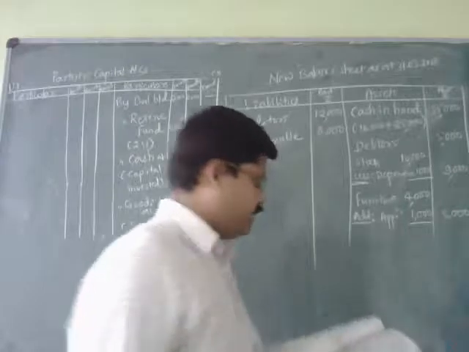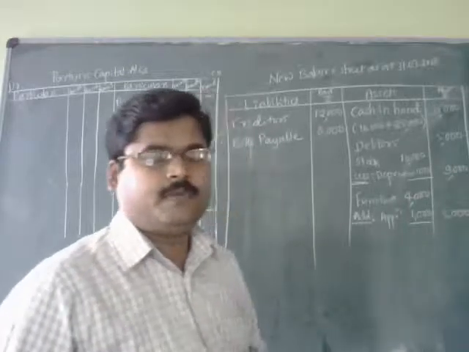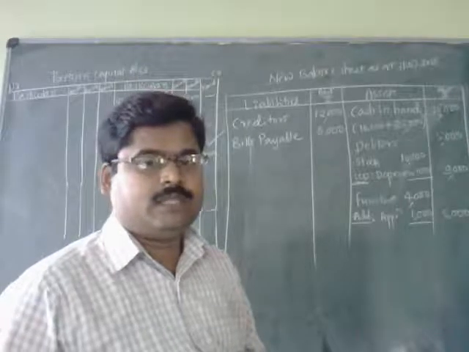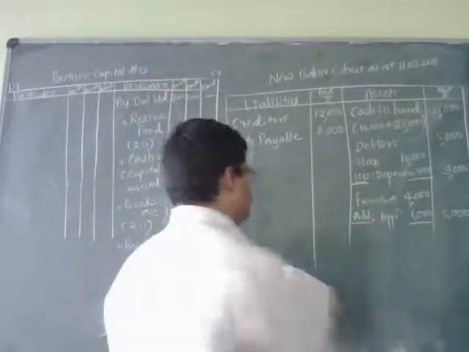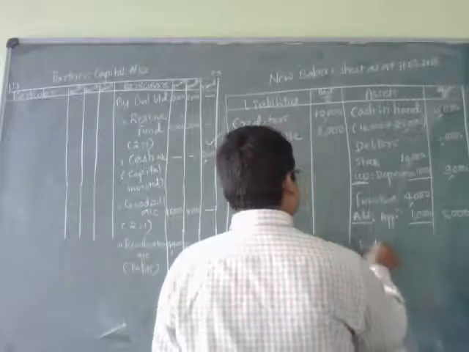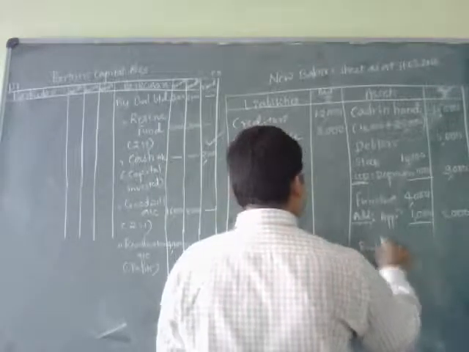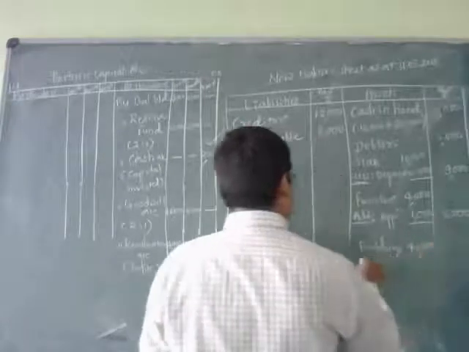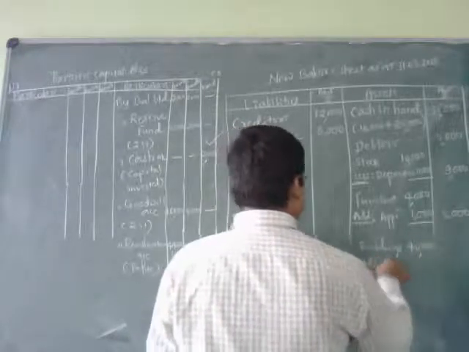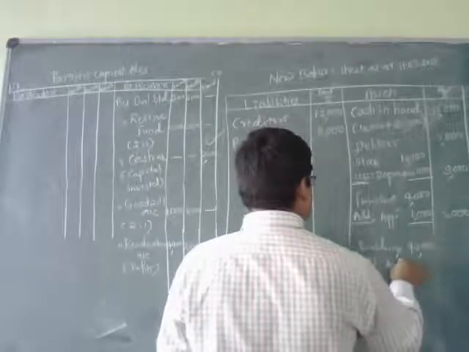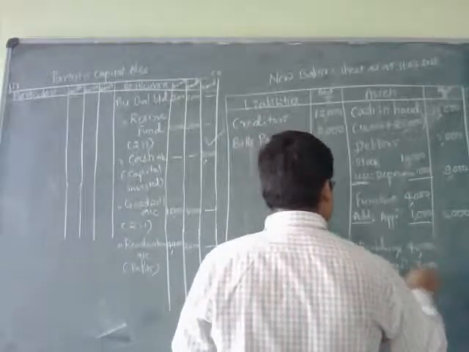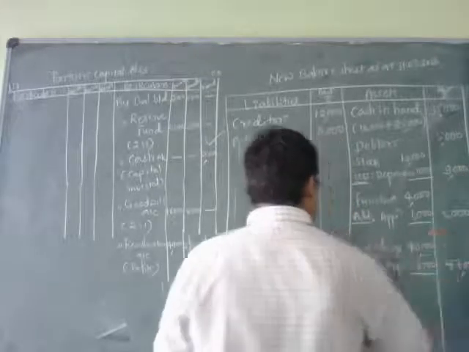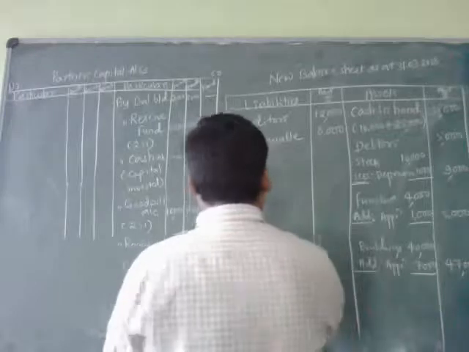Total will be 5,000, and buildings balance is 40,000, and with respect to that there is an appreciation of rupees 7,000 that should be added back. Buildings 40,000 add appreciation 7,000, 47,000.